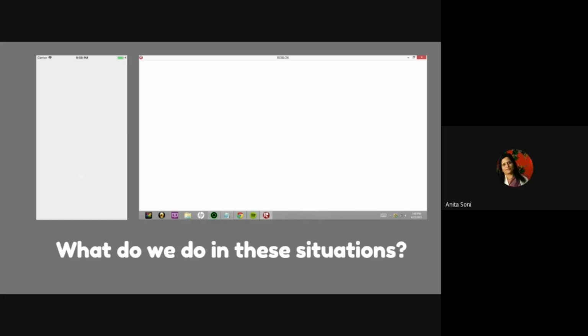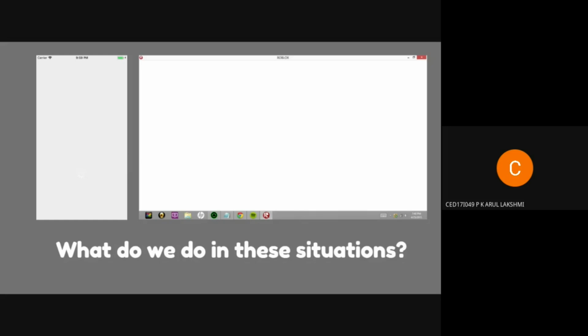We try to refresh the screen in case of a browser, and in case of an app, we may exit the app and restart the app again. Exactly, we just come out of the application, or try to go back, and then we become restless, isn't it? We don't know where the issue is. We don't know if it's a bug, or if our device is frozen, or sometimes we may start wondering if the app uses internet and the internet is low, and then eventually we start rage clicking, and the frustration grows. So that's how it is.